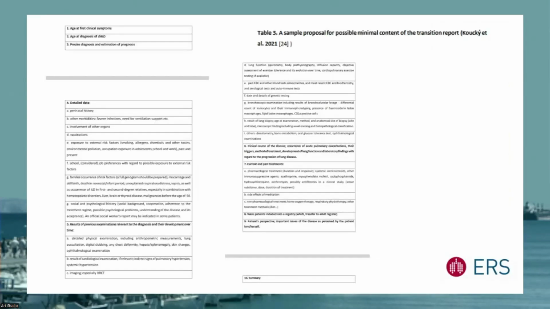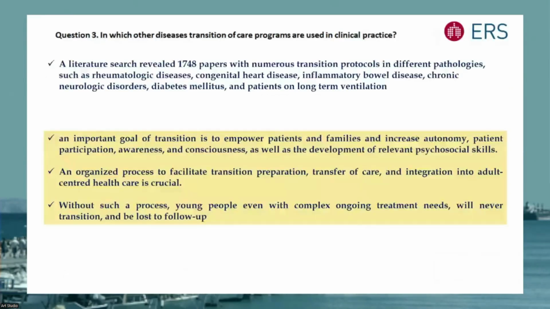And there are many questions regarding also the reevaluation, the need to reevaluate children's interstitial lung disease when they transfer to adult care. We formulated a proposal about the minimal content of a transition report that has to be included in the transition process from the pediatric care to the adult care, including much information about the diagnosis, the documentation of the disease, the treatment, the pedigree, the family, and the prognosis of the patient, as well as many socioeconomic and psychological aspects of the child.